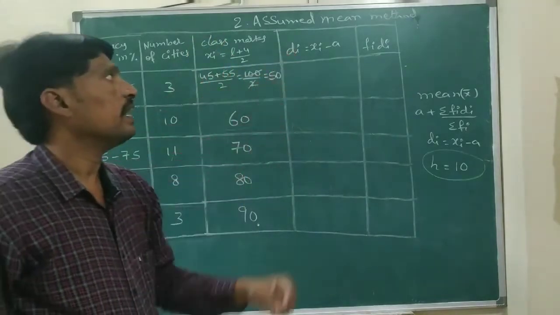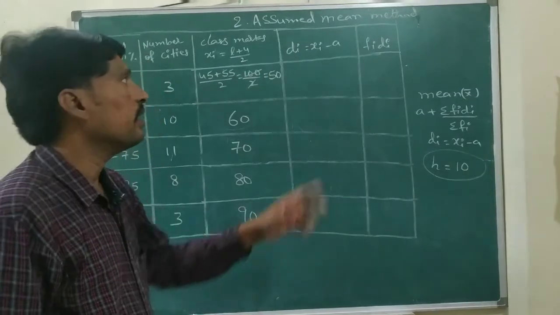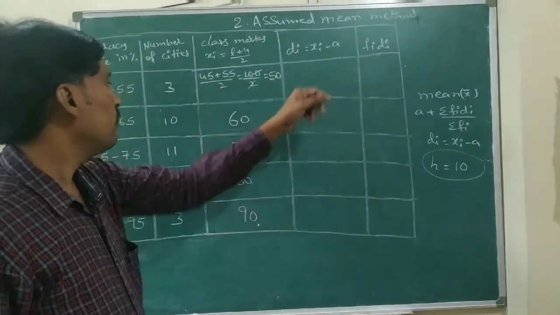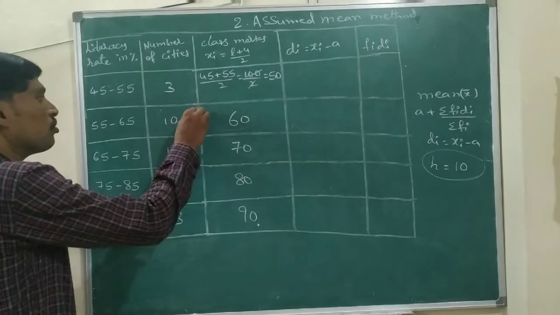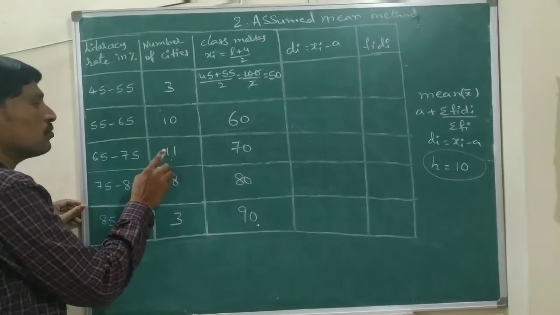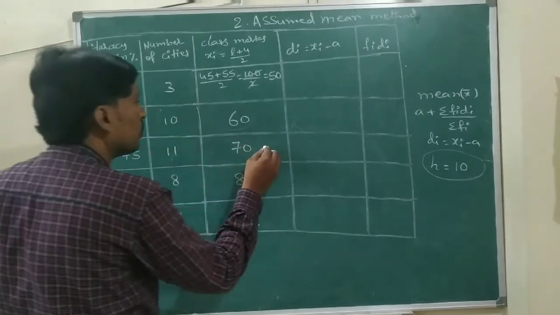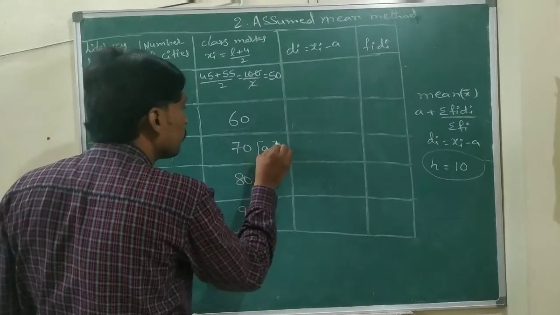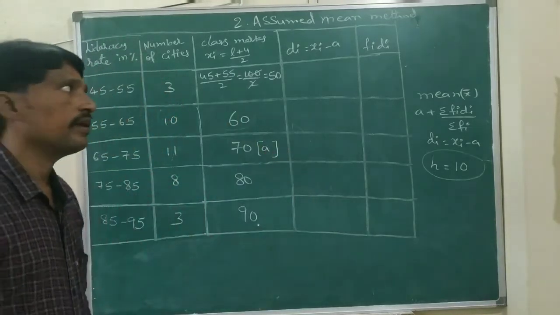Now we can find di. Di equals xi minus A. Xi means class marks only. The A value we need to assume. So the assumed value we need to find. The highest frequency is 11. Beside that class, the class mark I am taking as A. 70 I am taking as A.